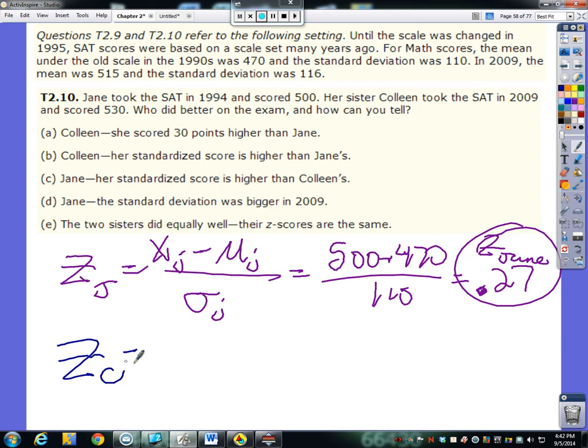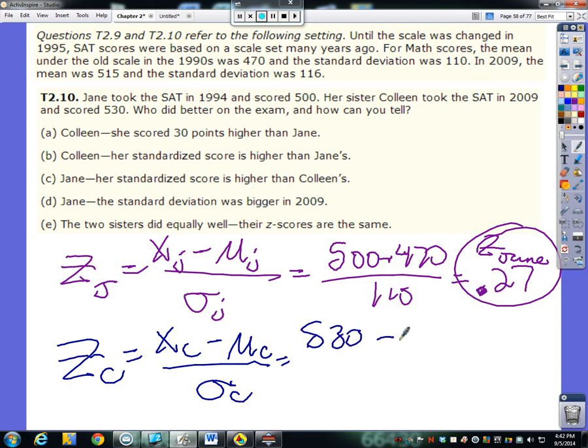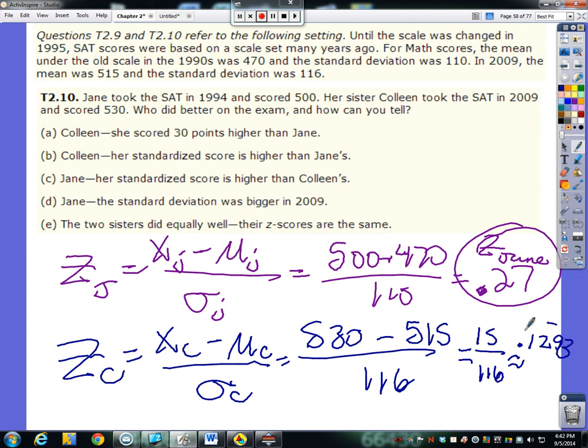So she scored a 530. Her mean on her test was a 515, and her standard deviation was 116. So really we're taking 15 divided by 116. What does that come out to be? 0.1293. Okay, so there's z Colleen.